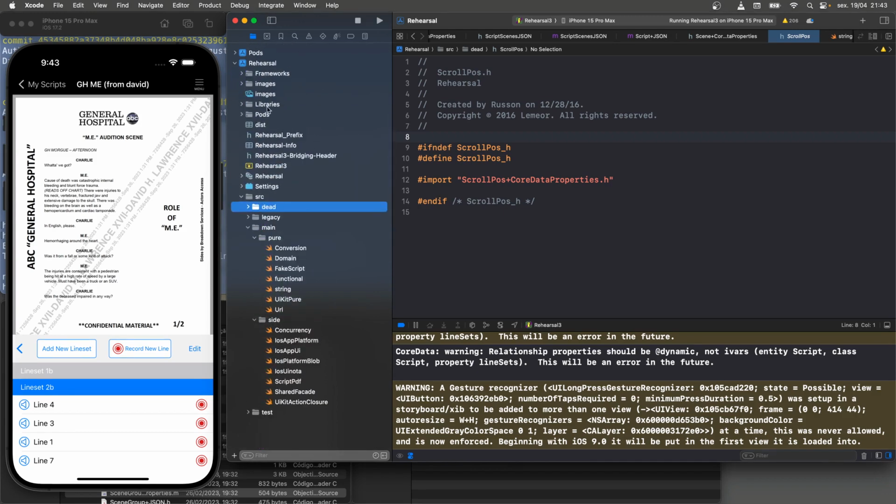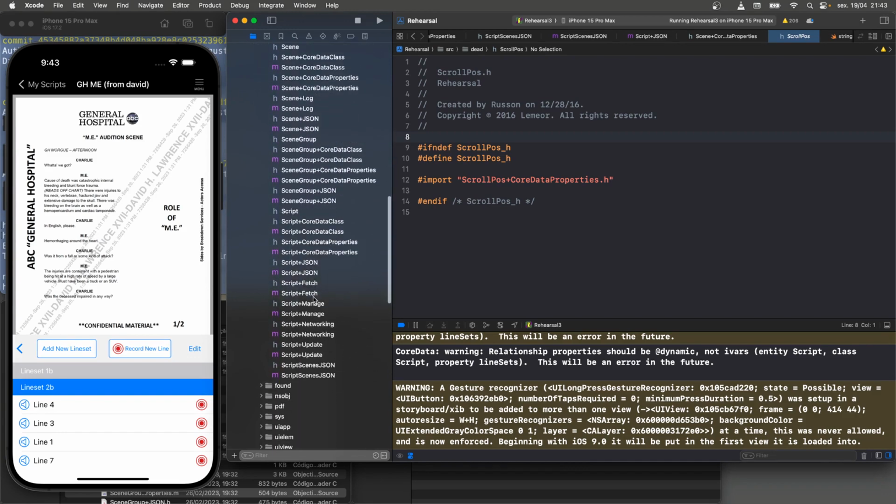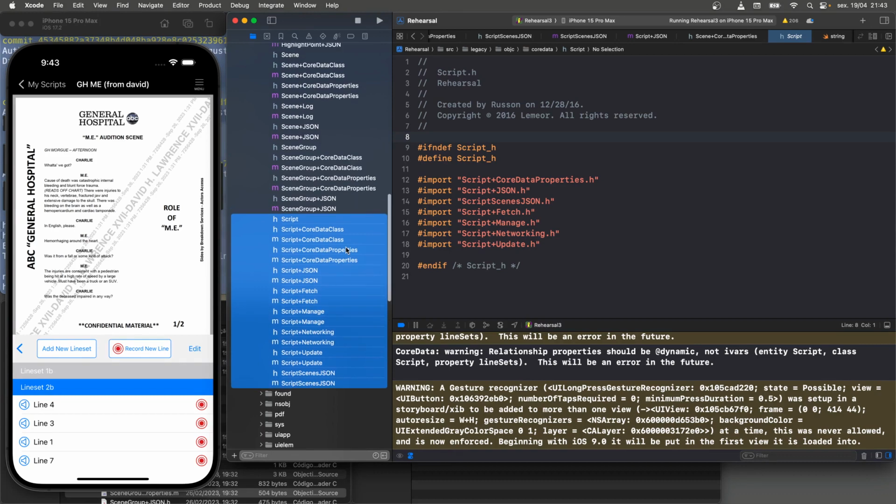But I didn't want to have to completely rewrite the way all the script thing was being done. Sorry for flipping around so fast if it's chaotic. So this stays as an object, and what used to be its line sets as a relationship to core data is now just simply the dictionaries, which is a converted JSON. Dictionary is just an in-memory representation of the JSON. And again, I don't even have to parse the JSON. That's taken care of by the network framework. So that's for the most part transparent.